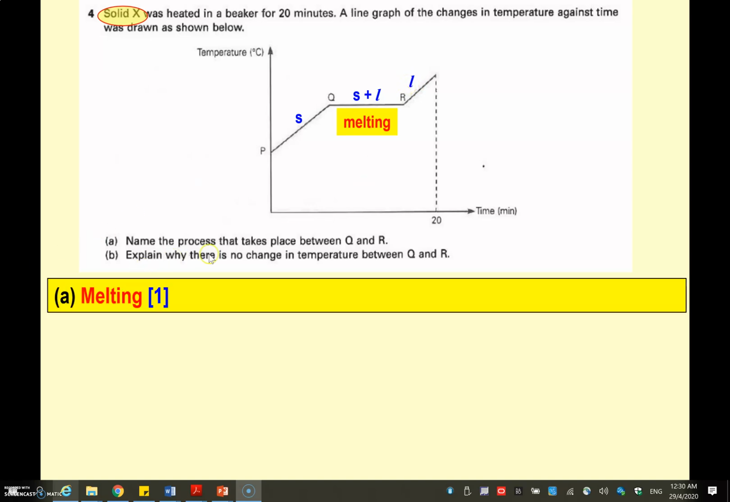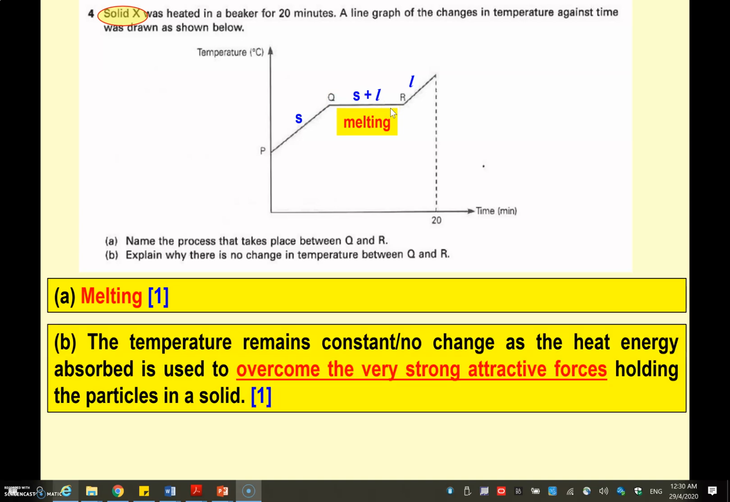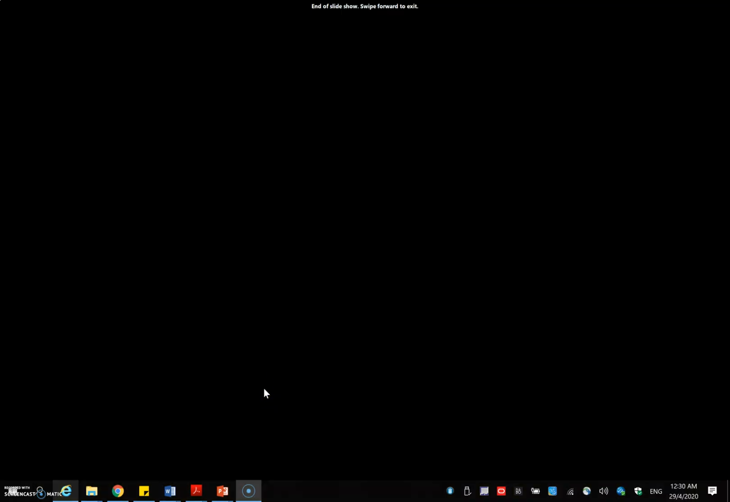Question B, why is there no change in temperature? Why is there a constant temperature at QR? Because heat energy is absorbed to overcome the very strong attractive forces in solid. That's all for today.